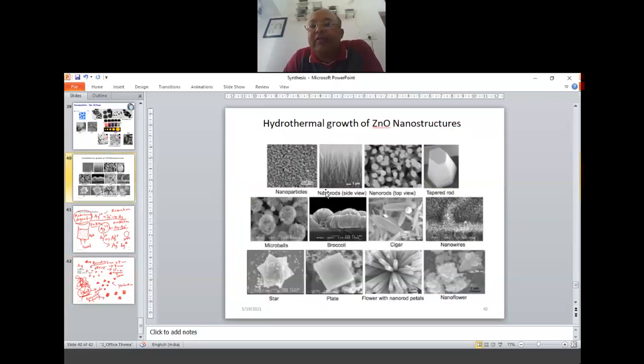See here, all these particles are made at different pH. Like I change the pH. If you want to make it acidic, you would drop in some acid. If you want to make it basic, you would drop in some base. So if you want to take the pH from 10 to 12, you simply add some sodium hydroxide or potassium hydroxide.